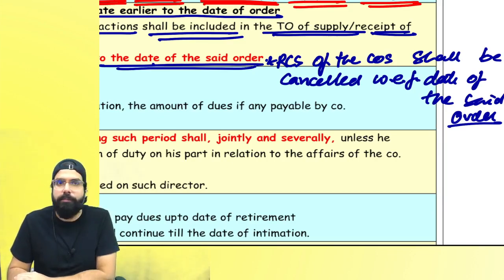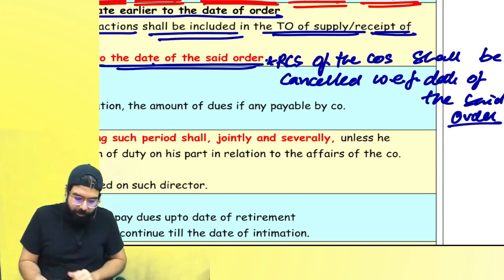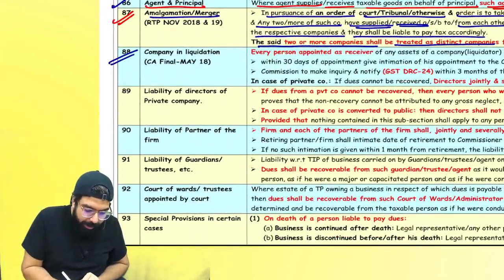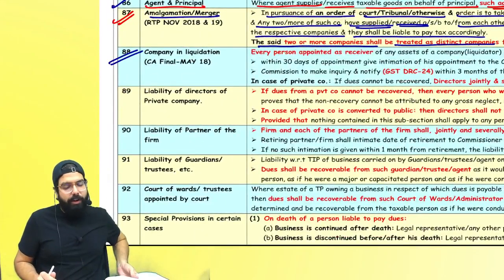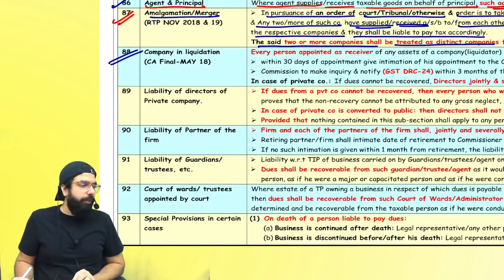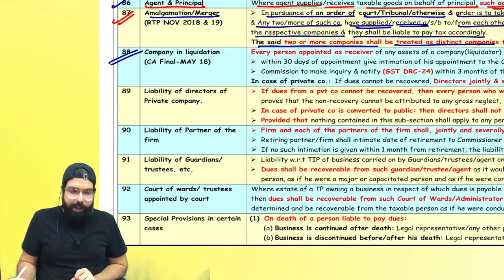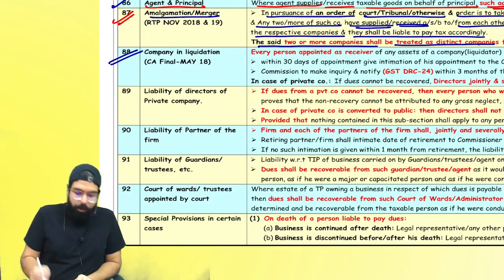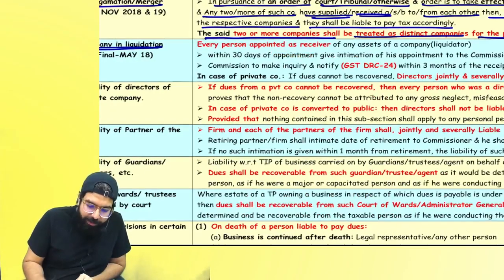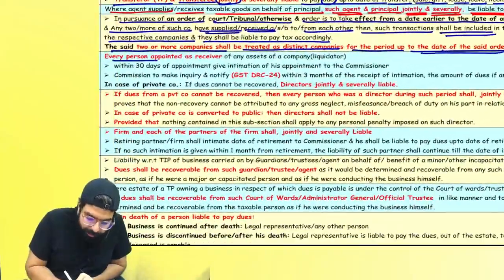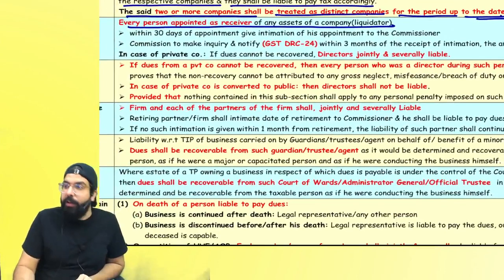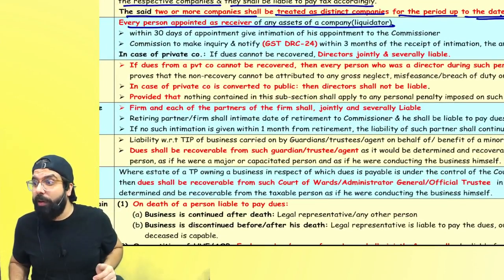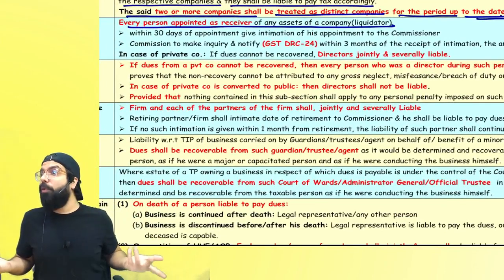Can I go ahead, everyone? Are we clear till here? Let's go ahead. Next. Company went into liquidation. Everyone tell me one thing. Once a company goes into liquidation, what will happen? A liquidator will be appointed. Yes, everyone? Now, who will be liable to pay the dues of the company? Company went into liquidation. Who will pay the dues?